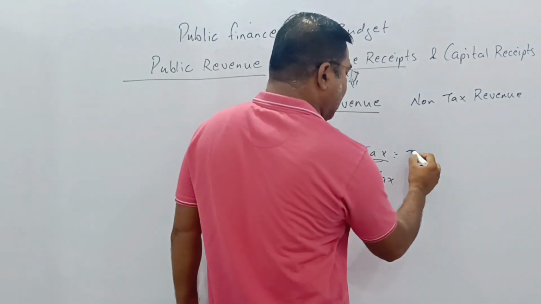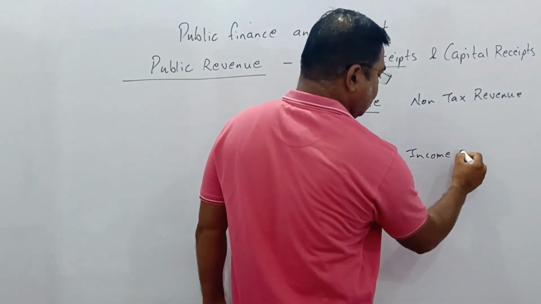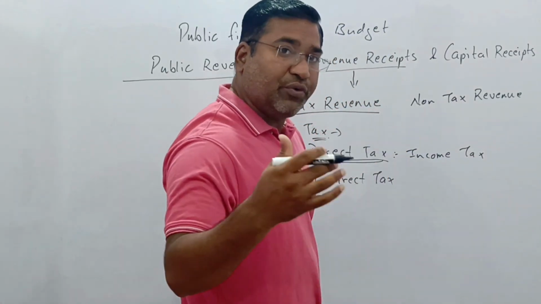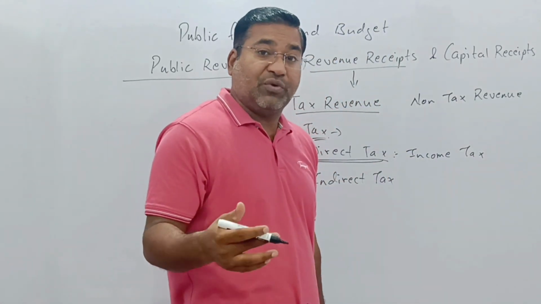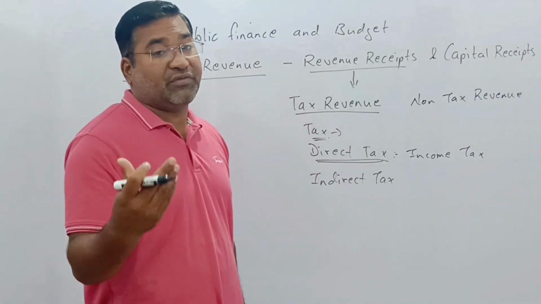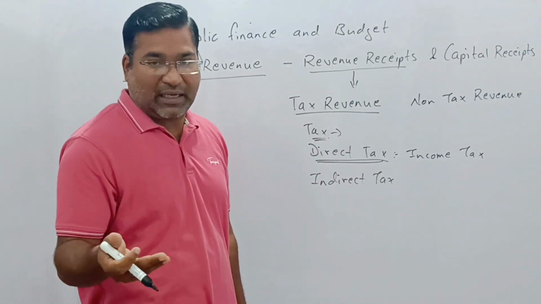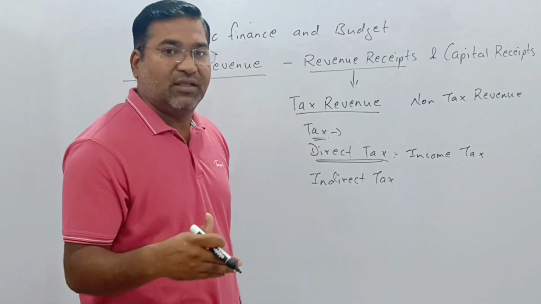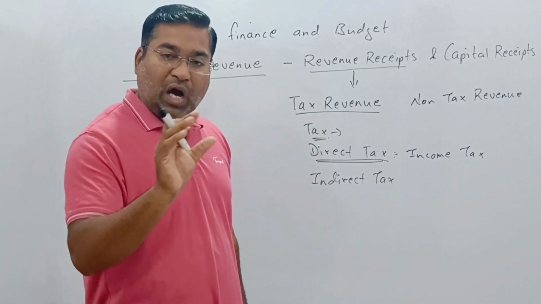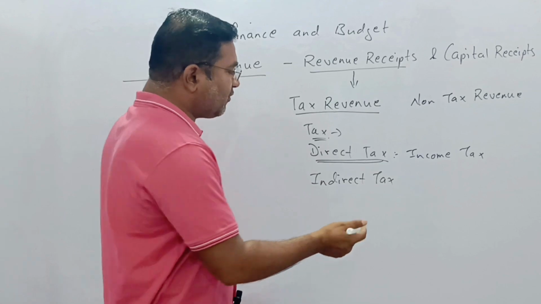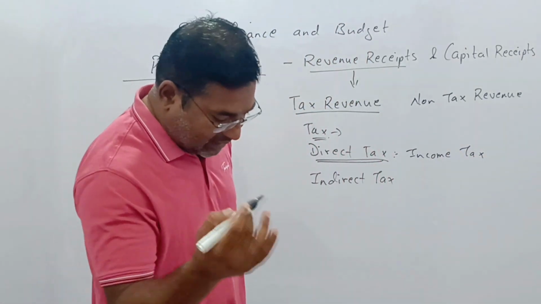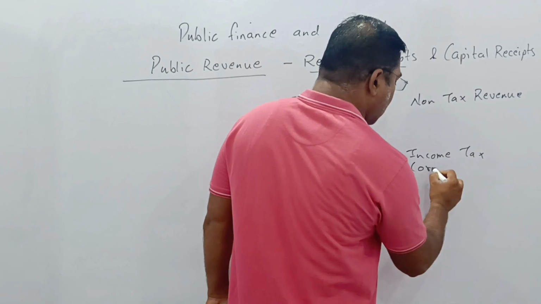Like income tax, for example. How much you earn, on the basis of that the tax will be decided, whether you earn 5 lakh, 10 lakh, 20 lakh, or crore. Similarly, there is corporate tax.